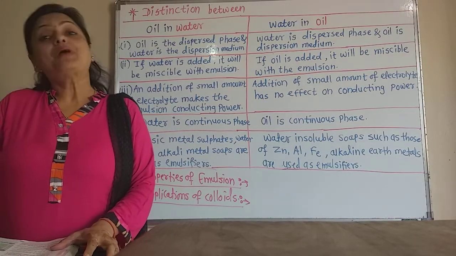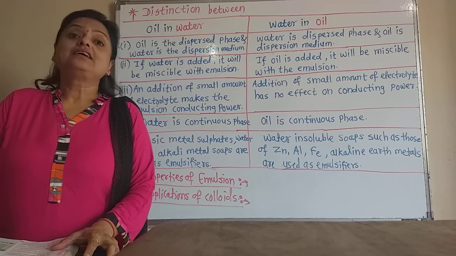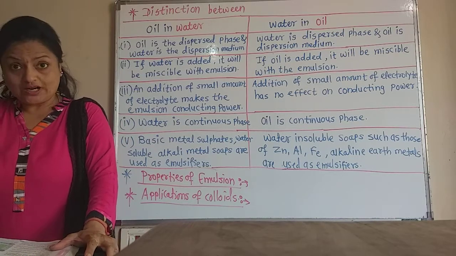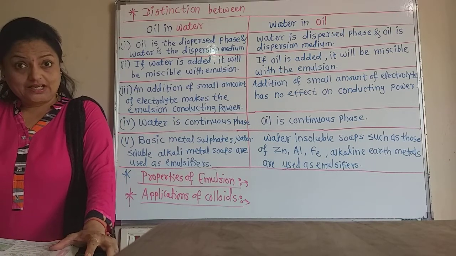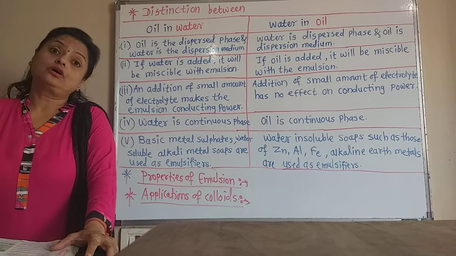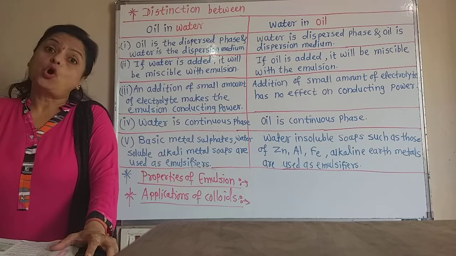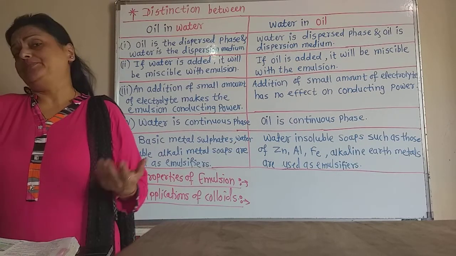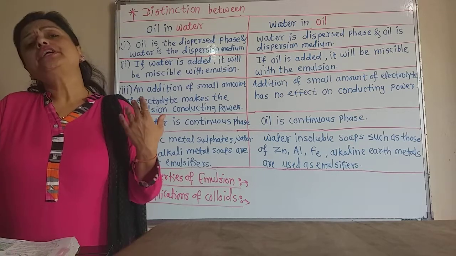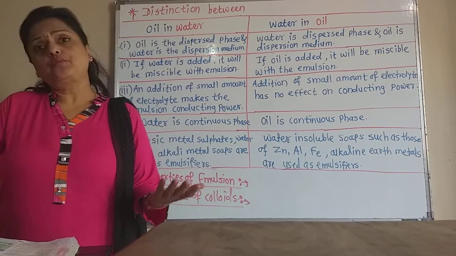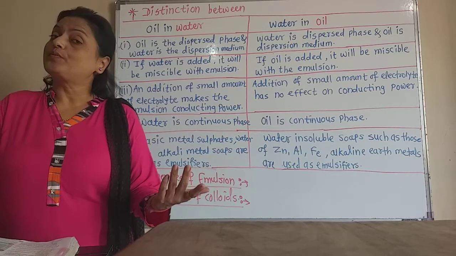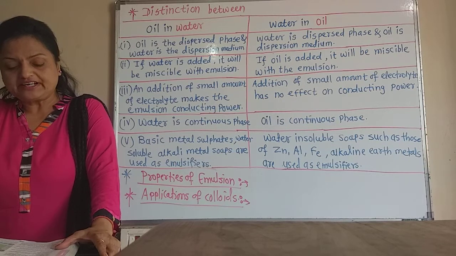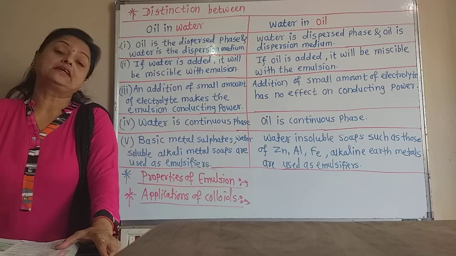When the beam of light passes through the colloidal solution, there is a brightening of that beam, and we get the white light due to the scattering of the light from the dispersed phase particles, that is the Tyndall effect. And emulsions are colloidal solutions, so emulsions show both these properties, Brownian movement and Tyndall effect, because these are the properties of colloids. The two liquids in emulsion can be separated by heating, freezing or centrifuging process.